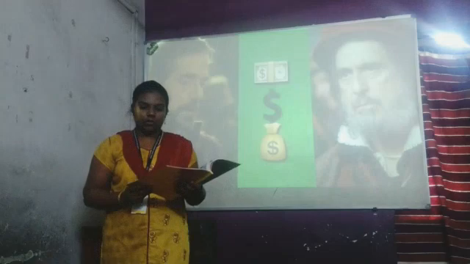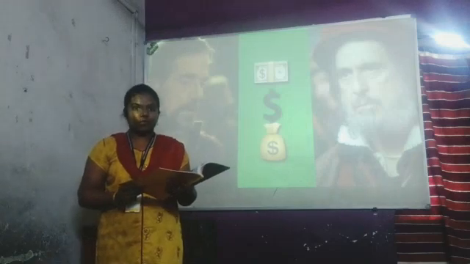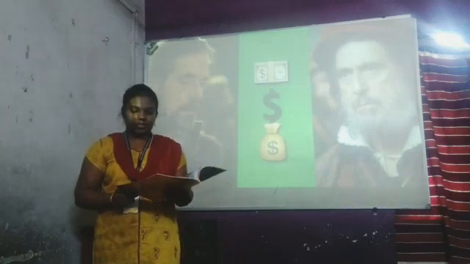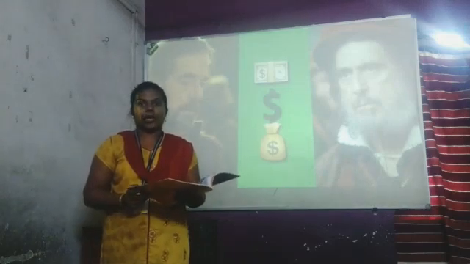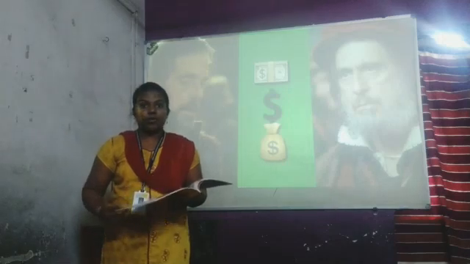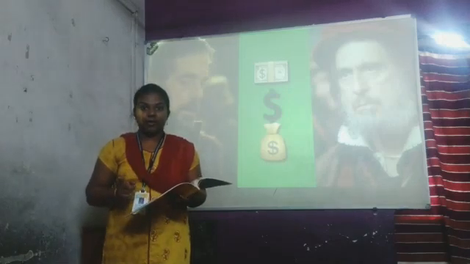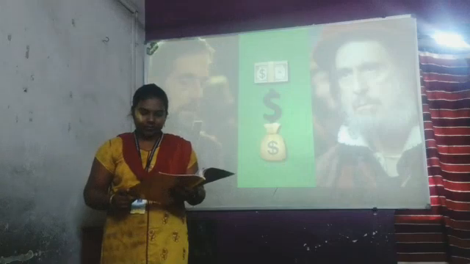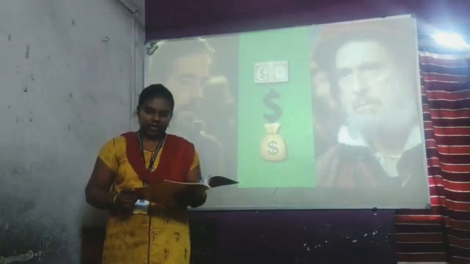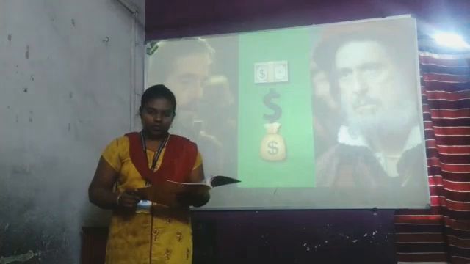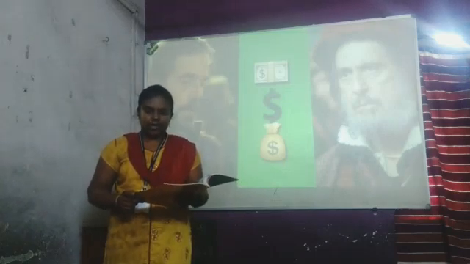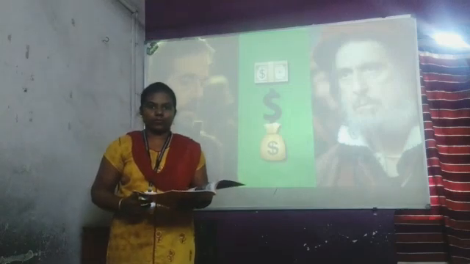So Shylock decided to take advantage of the situation. He gave them the money on a strange condition. Now this Shylock decided to give money to Bassanio, but only on one condition. What was the condition? Let us see. If Antonio failed to return the money within 3 months, Shylock would cut off a pound of Antonio's flesh. Antonio agreed to this and borrowed the money for Bassanio.